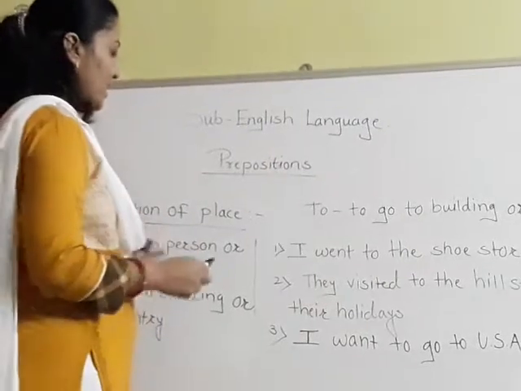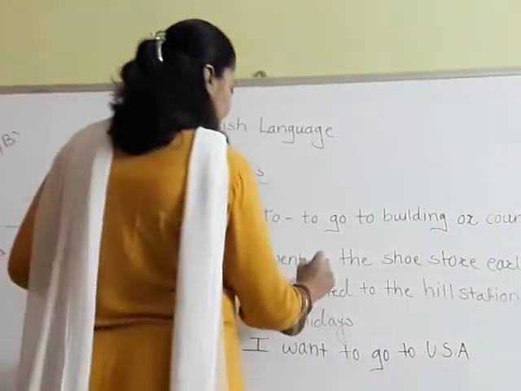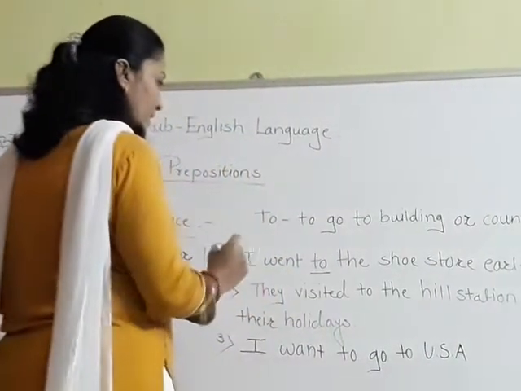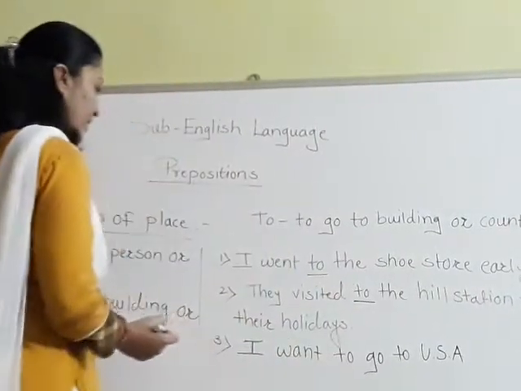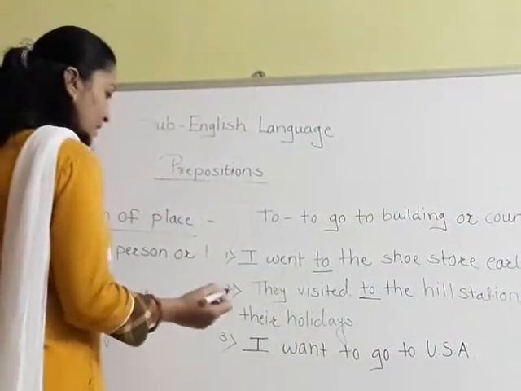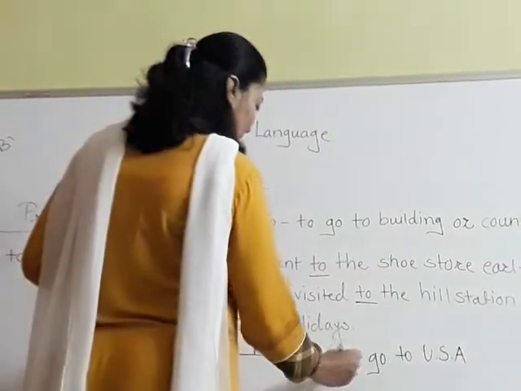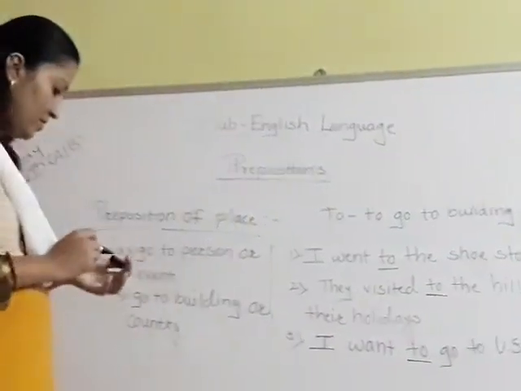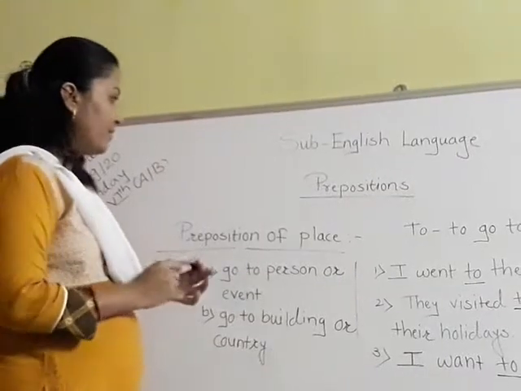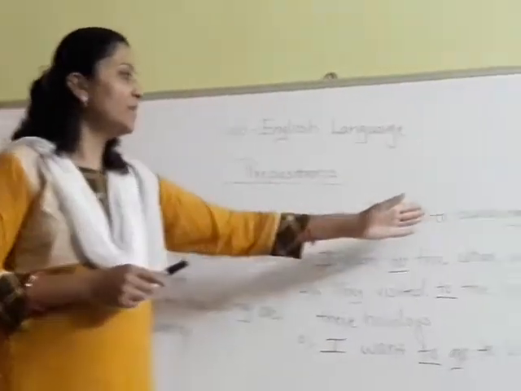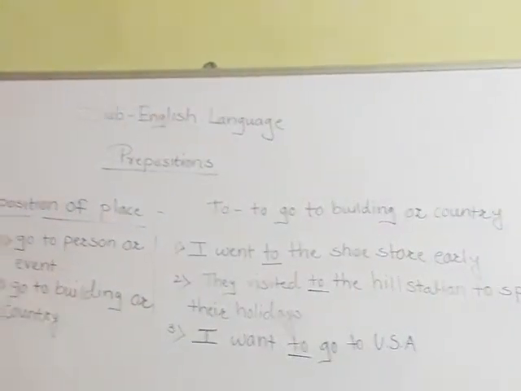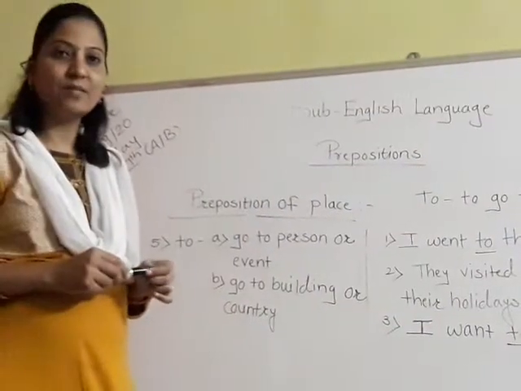In each sentence, I went to the shoe store early. They visited the hill station to spend their holidays. And I want to go to USA. Here, to means to go to a building or country. Okay, so have you understood, students?